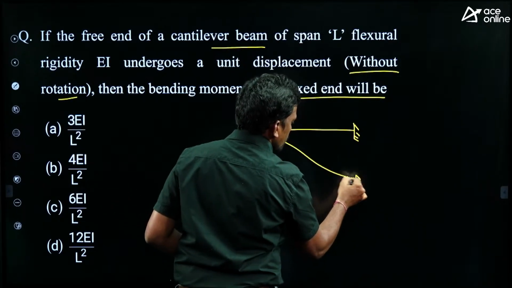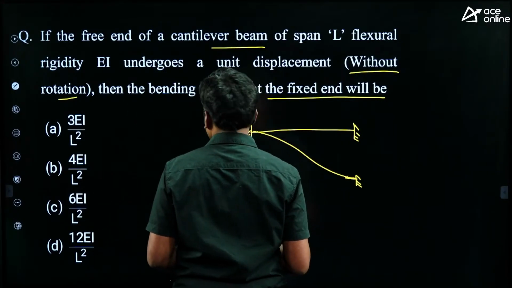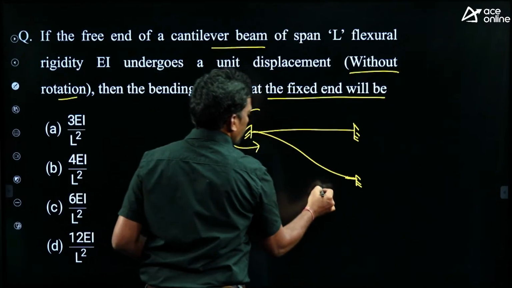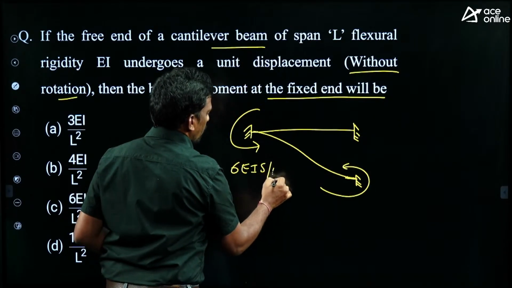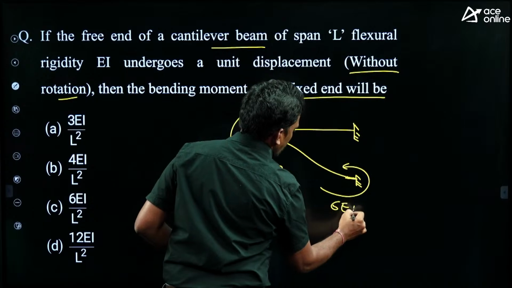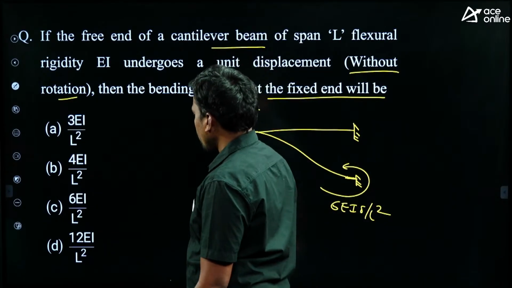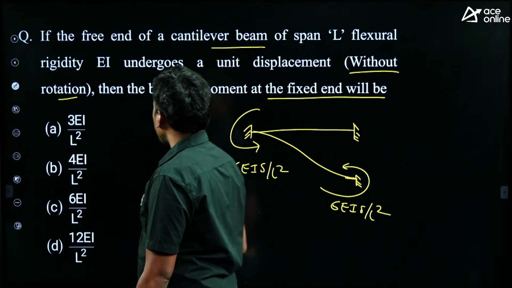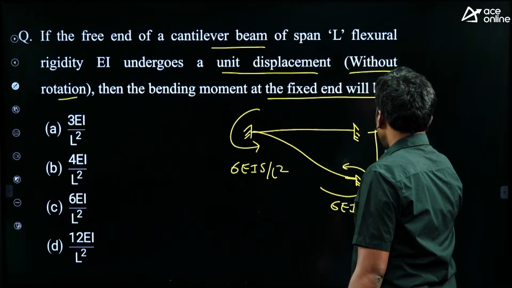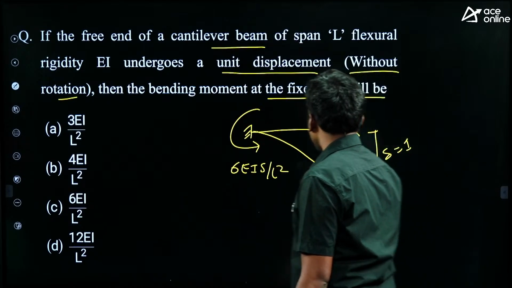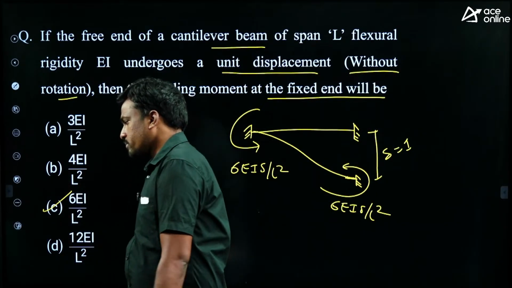Slope is 0 at the fixed support. Then he is asking, what is the moment at the supports? Just now given, if both supports are fixed, 6EI delta by L square. But what is given? Delta is 1, right? Unit displacement. So delta equals 1, then 6EI by L square. Then option C is correct.